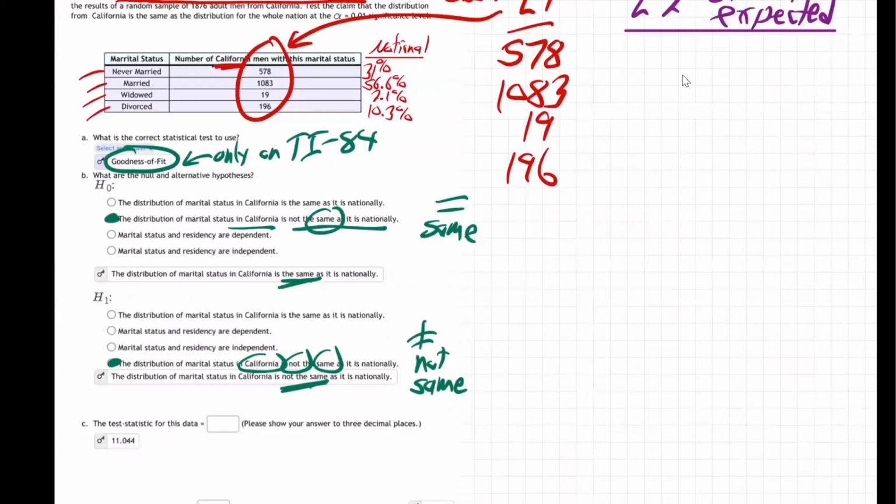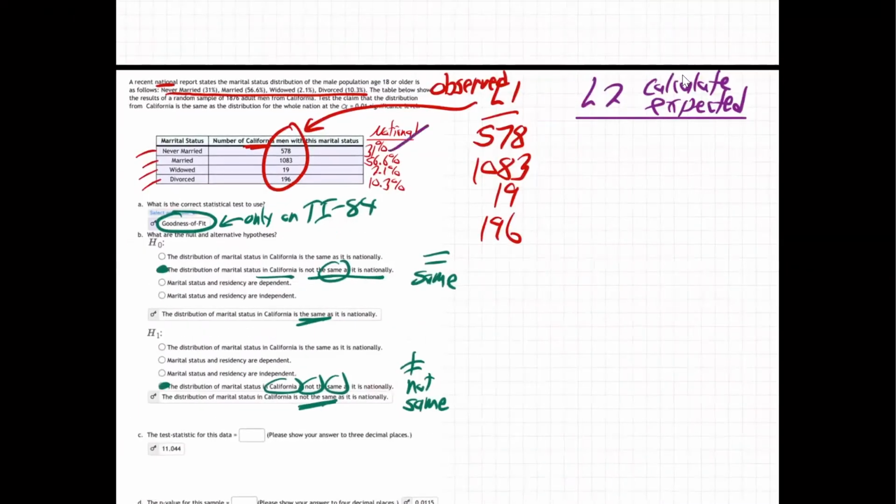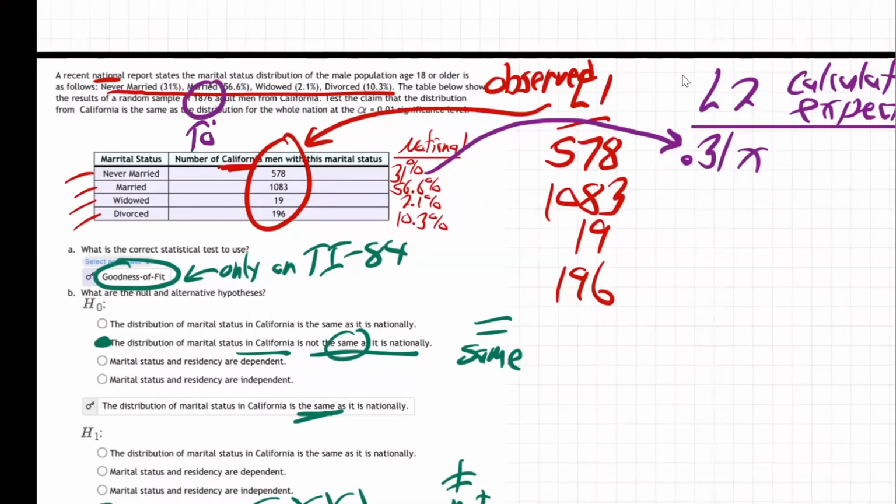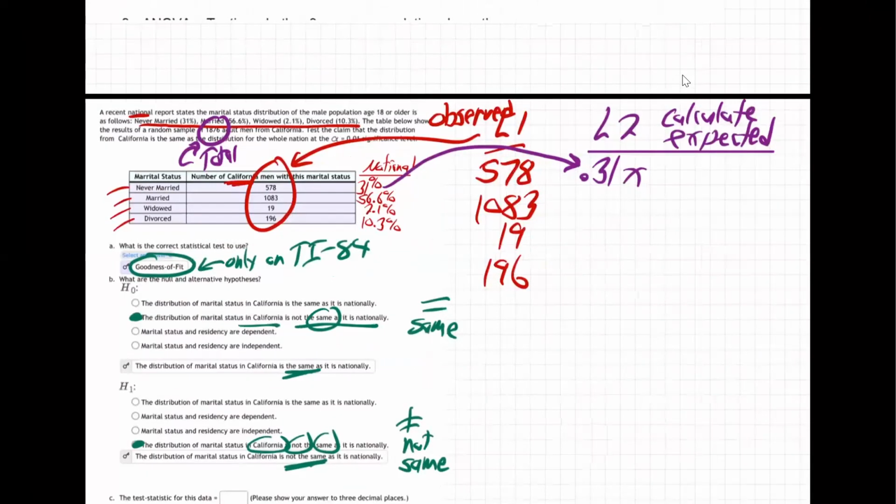So 0.31 times the total. What's the total number of values? Right here, total: 1876. There's 1876 men in this study. Total study, California men, 1876.